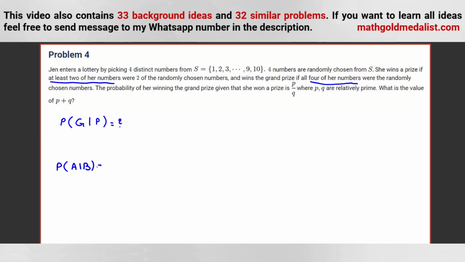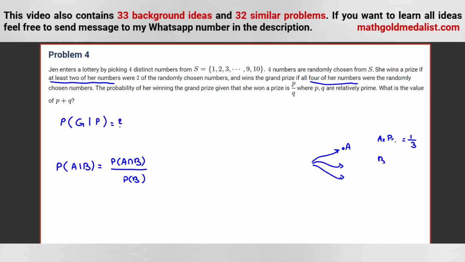P of A given B, we call this what? Probability of A intersect B over probability of B. Let's see why it is correct. Suppose we want to go to one of these destinations, and the probability of each of them is 1/3. Suppose A is the event of reaching this part, which has probability 1/3.